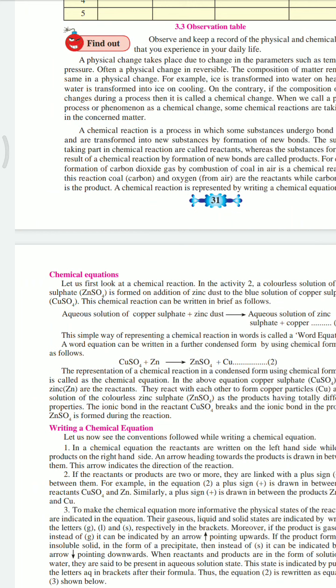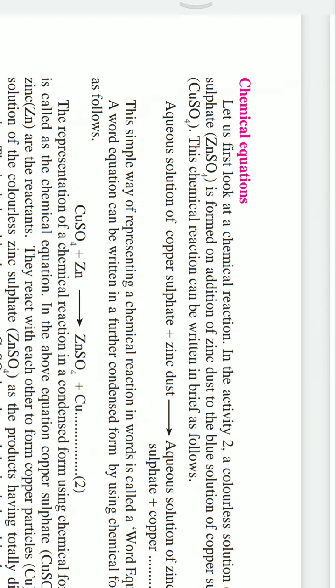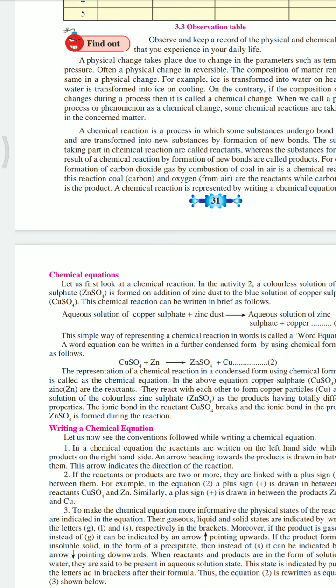Just for some additional information, carbon does not share or accept electrons, though its valency is 4. Like we were having an example of NaCl.